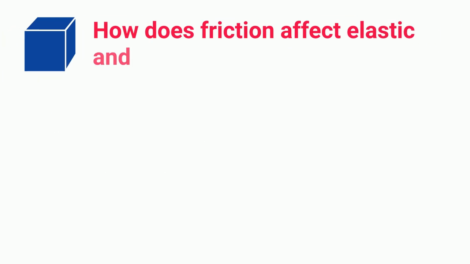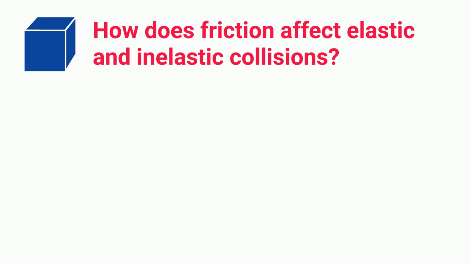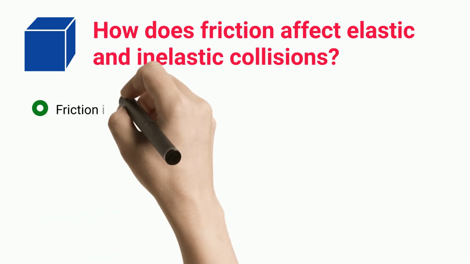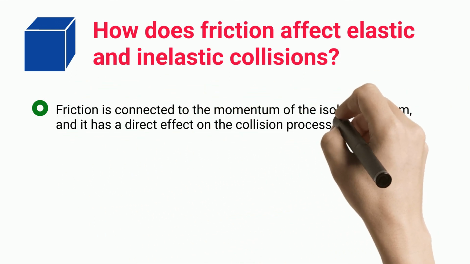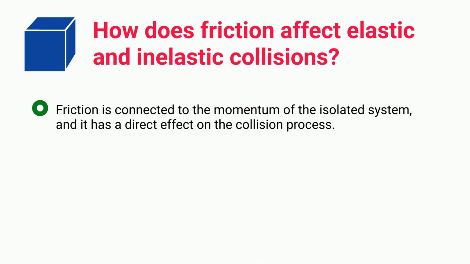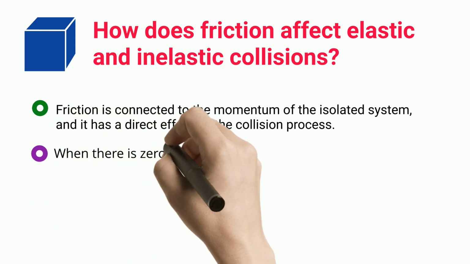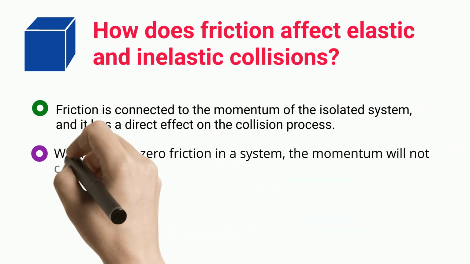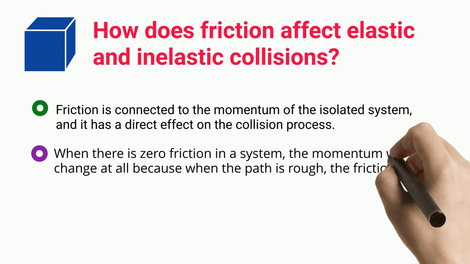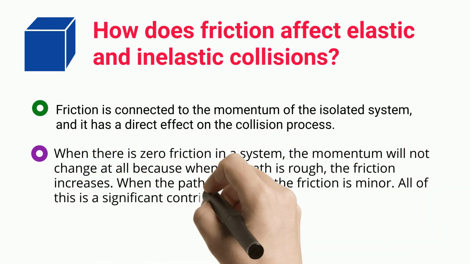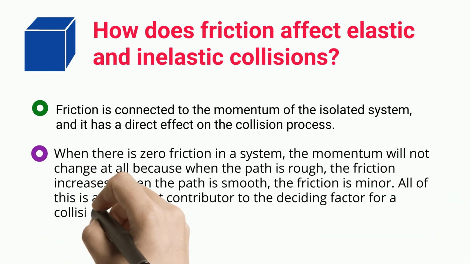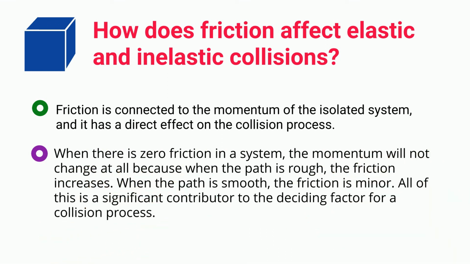How does friction affect elastic and inelastic collisions? Friction is connected to the momentum of the isolated system, and it has a direct effect on the collision process. When there is zero friction in a system, the momentum will not change at all, because when the path is rough, the friction increases. When the path is smooth, the friction is minor. All of this is a significant contributor to the deciding factor for a collision process.